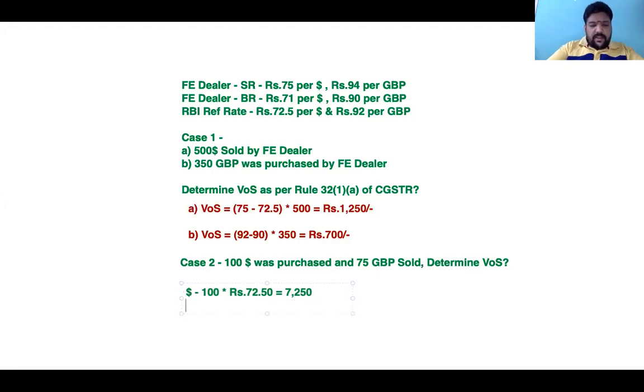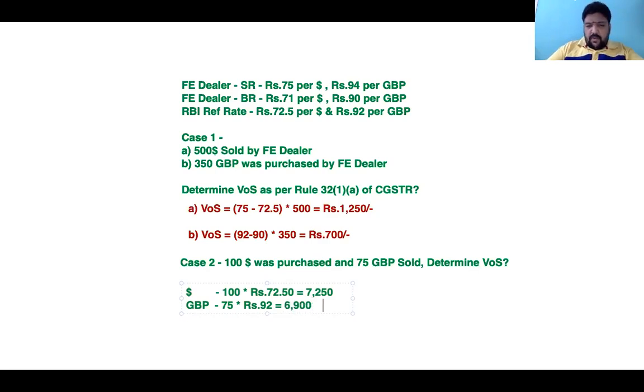Another amount I'll get is in Great Britain pounds: 75 Great Britain pounds into the rupee rate of 92, which gives 6,900.